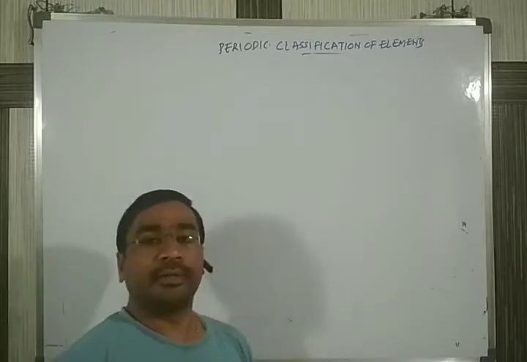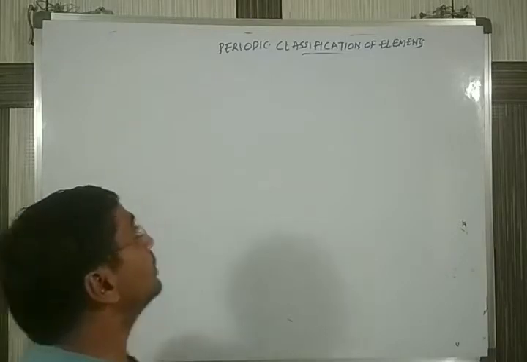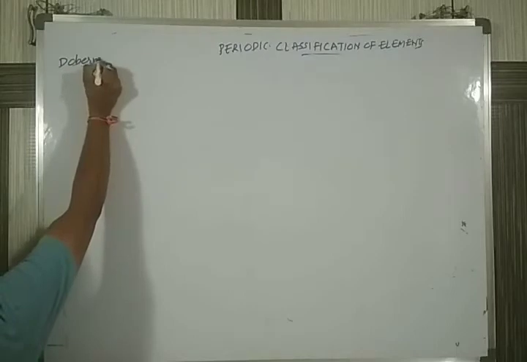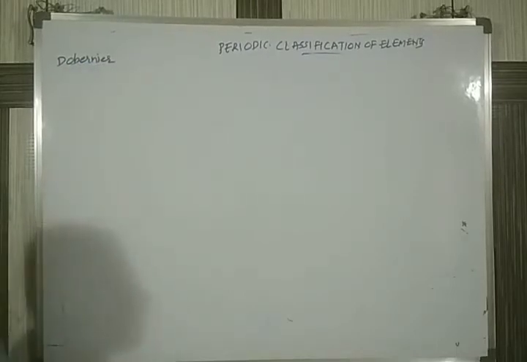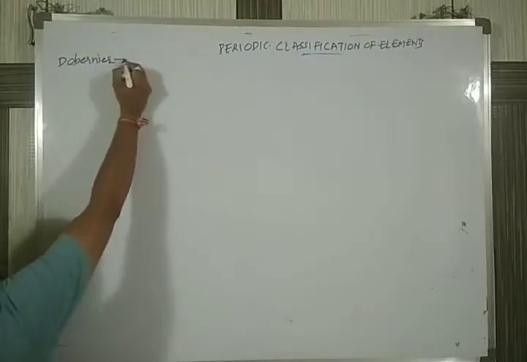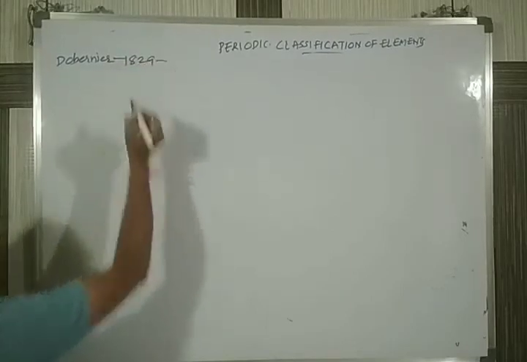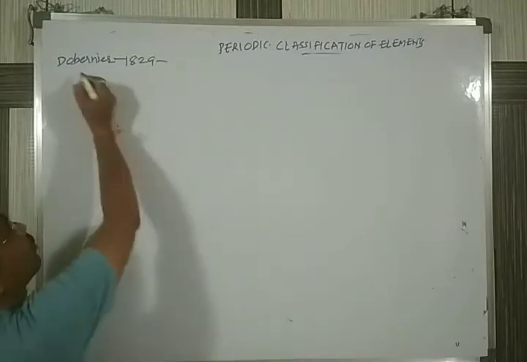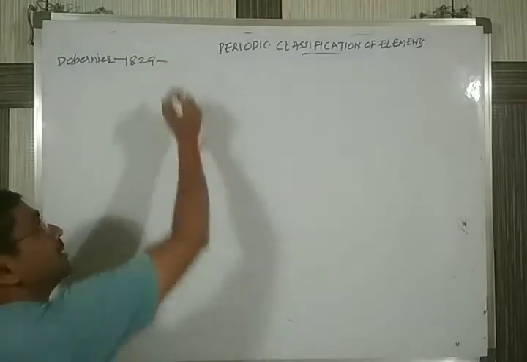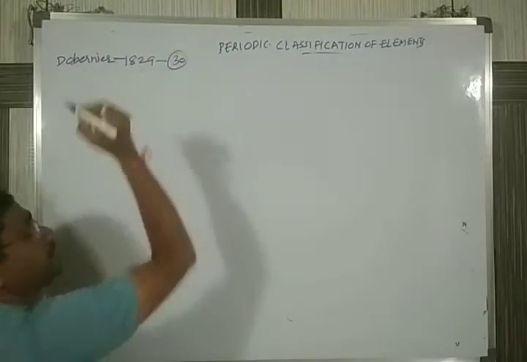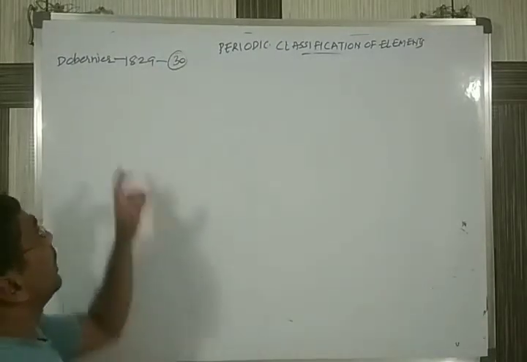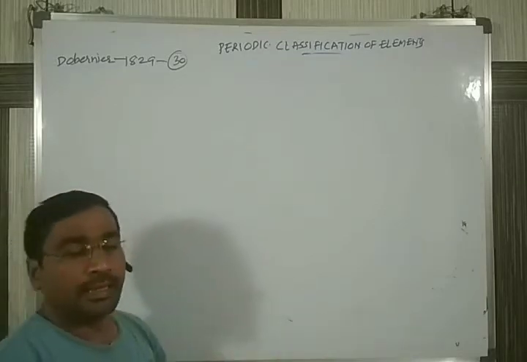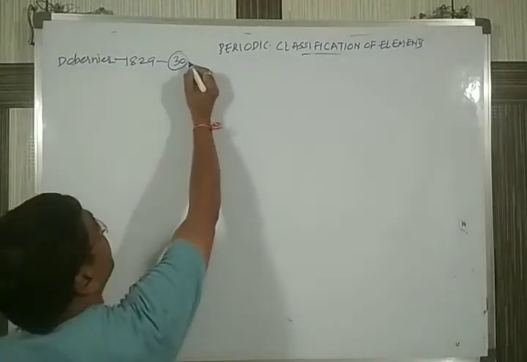The first periodic table was given by the scientist Döbereiner in the year 1829. By the time Döbereiner gave it, 30 elements had been discovered, and he arranged these elements in the form of triads, meaning groups of 3 elements. That's why this is called Döbereiner's triad.